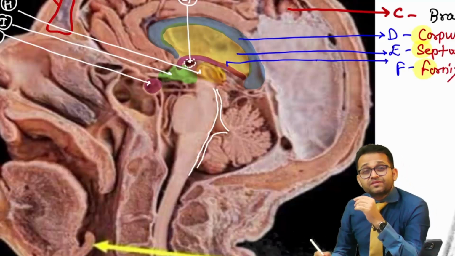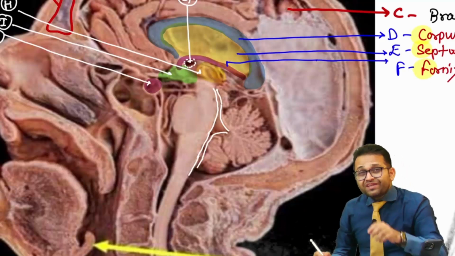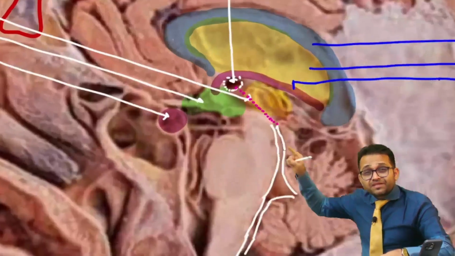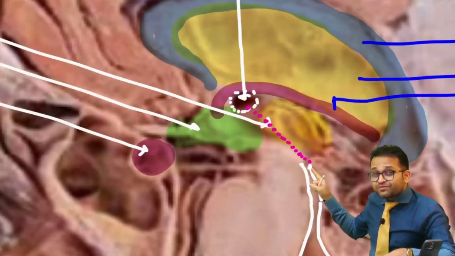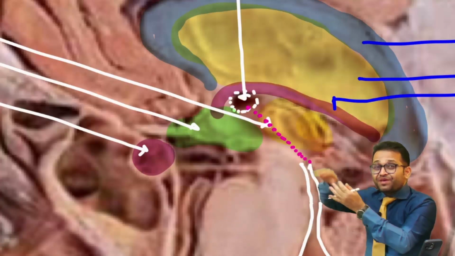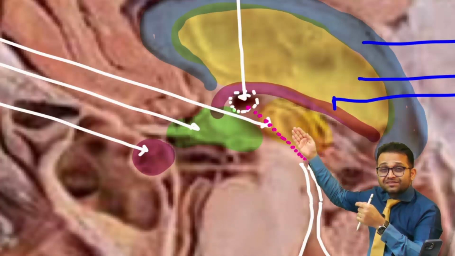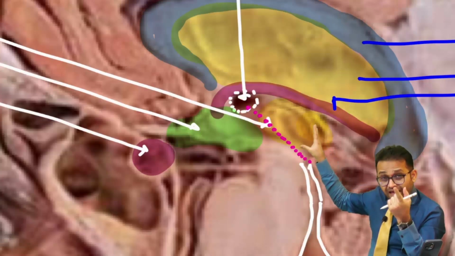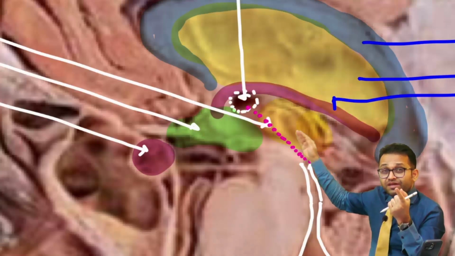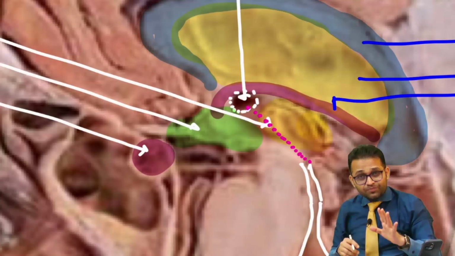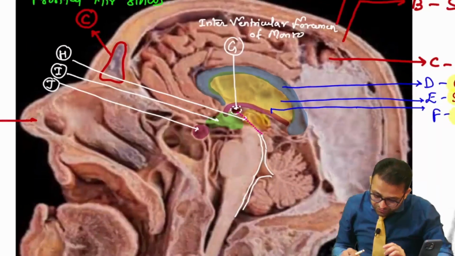Getting the point? So remember, you have to draw one imaginary line between the interventricular foramen of Monro and the starting part of the cerebral aqueduct of Sylvius. This is known as the hypothalamic sulcus. Above this hypothalamic sulcus, this particular part is our dorsal thalamus, the dorsal part of the diencephalon, and below it, this is the ventral part of the diencephalon. Getting the point?